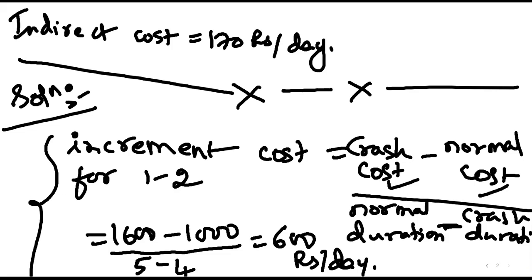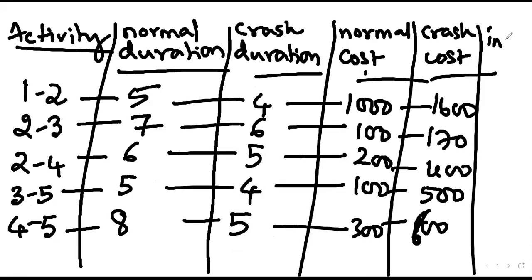Okay, I'm going to the next screen. Here I'm writing the activity. First one was 600. Next is 70.